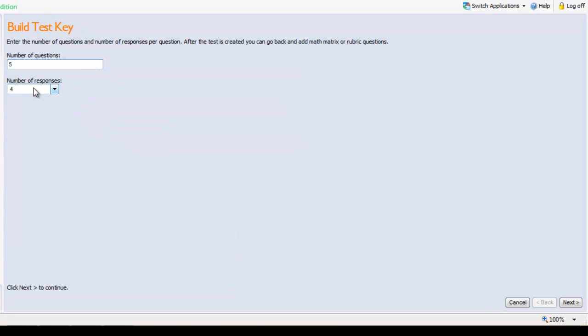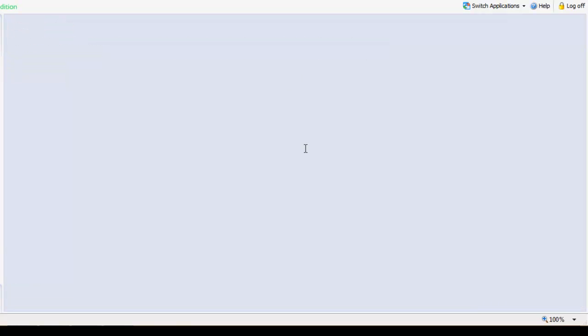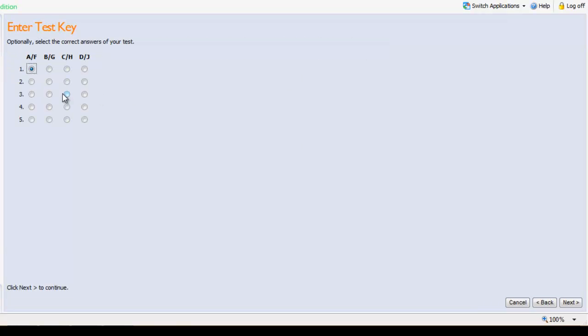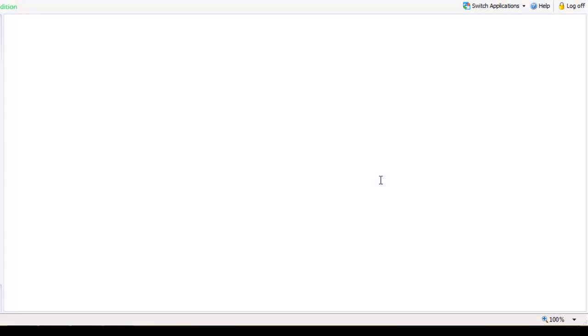Number of questions, number of question responses. If you're doing short answer, you will set those at a later time. I won't be doing short answer ones with this assessment, but those are set at a later time. Next, I'll set my answer choices. Next, and I am finished. Simply click Finish to confirm, and it will tell me I am done.